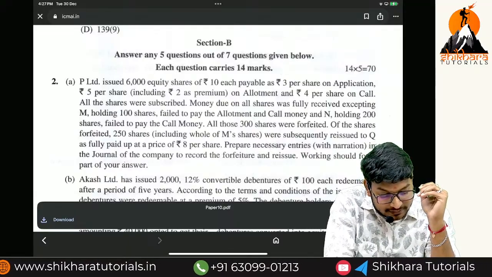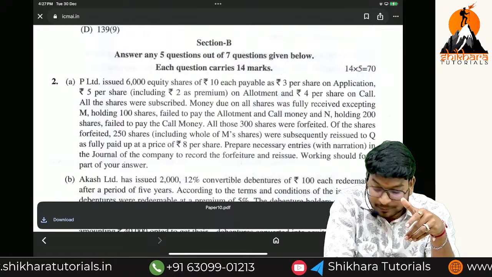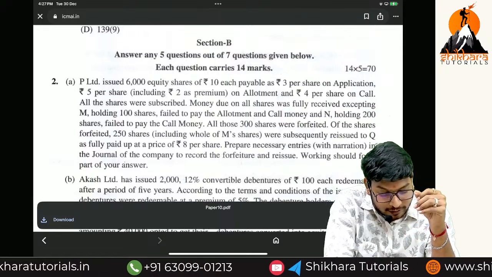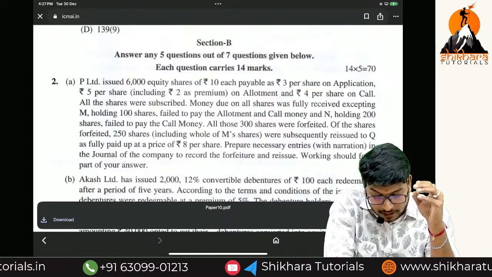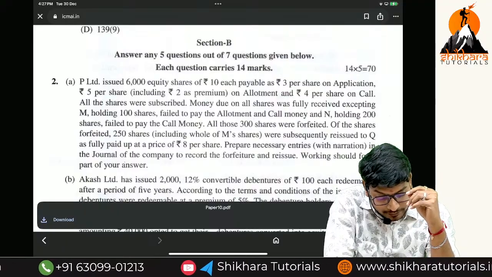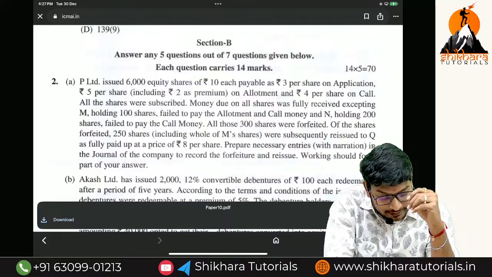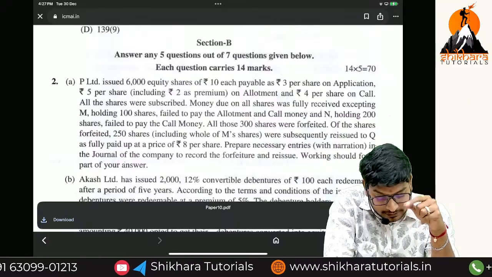Payable 3 rupees on application, 5 on allotment. There is a premium amount also. Allotment how much ma? 4 rupees on call. All the shares were subscribed. Money due on all shares were fully received except what ma? M is holding 100 shares, failed to pay the allotment.